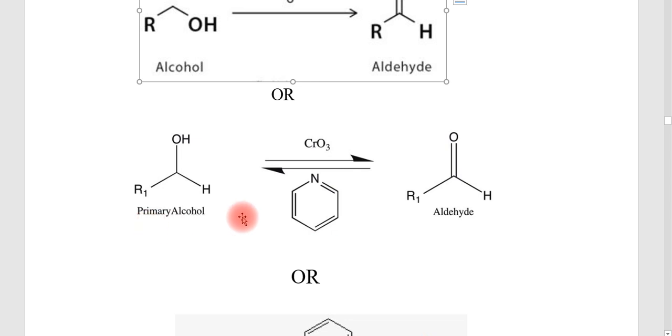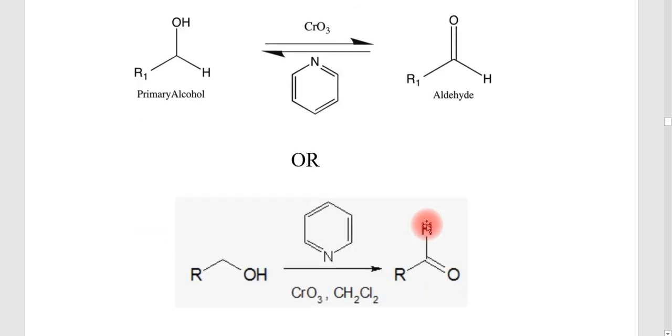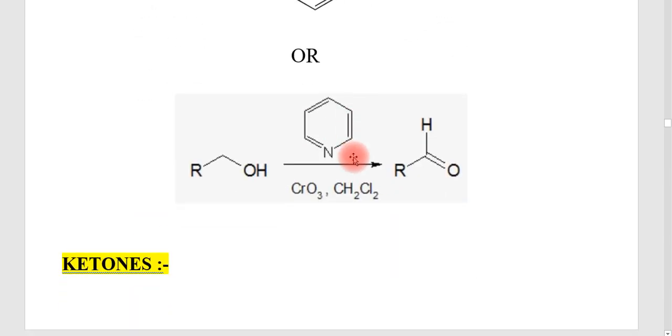Anyway, the primary alcohol changes into an aldehyde. This is the general method to show the Collins reagent. Either you can write the Collins reagent above the arrow, or you can show the primary alcohol changing into a carbonyl group in the presence of pyridine, CrO3 and CH2Cl2. So using these reactants, the Collins reagent is produced.